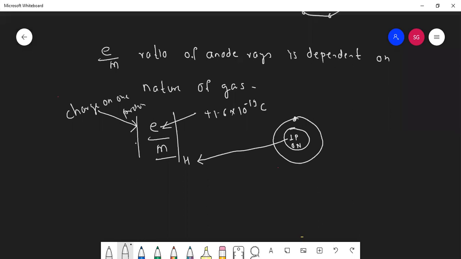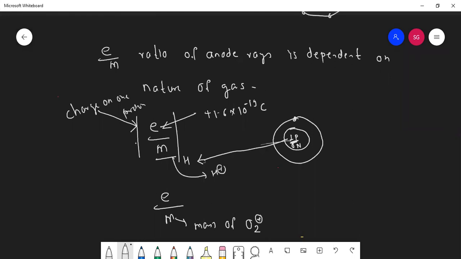So the mass of hydrogen, because it has 1 proton, but if I take oxygen, so this E by M, this will be the mass of O2 plus. This is the mass of H plus.